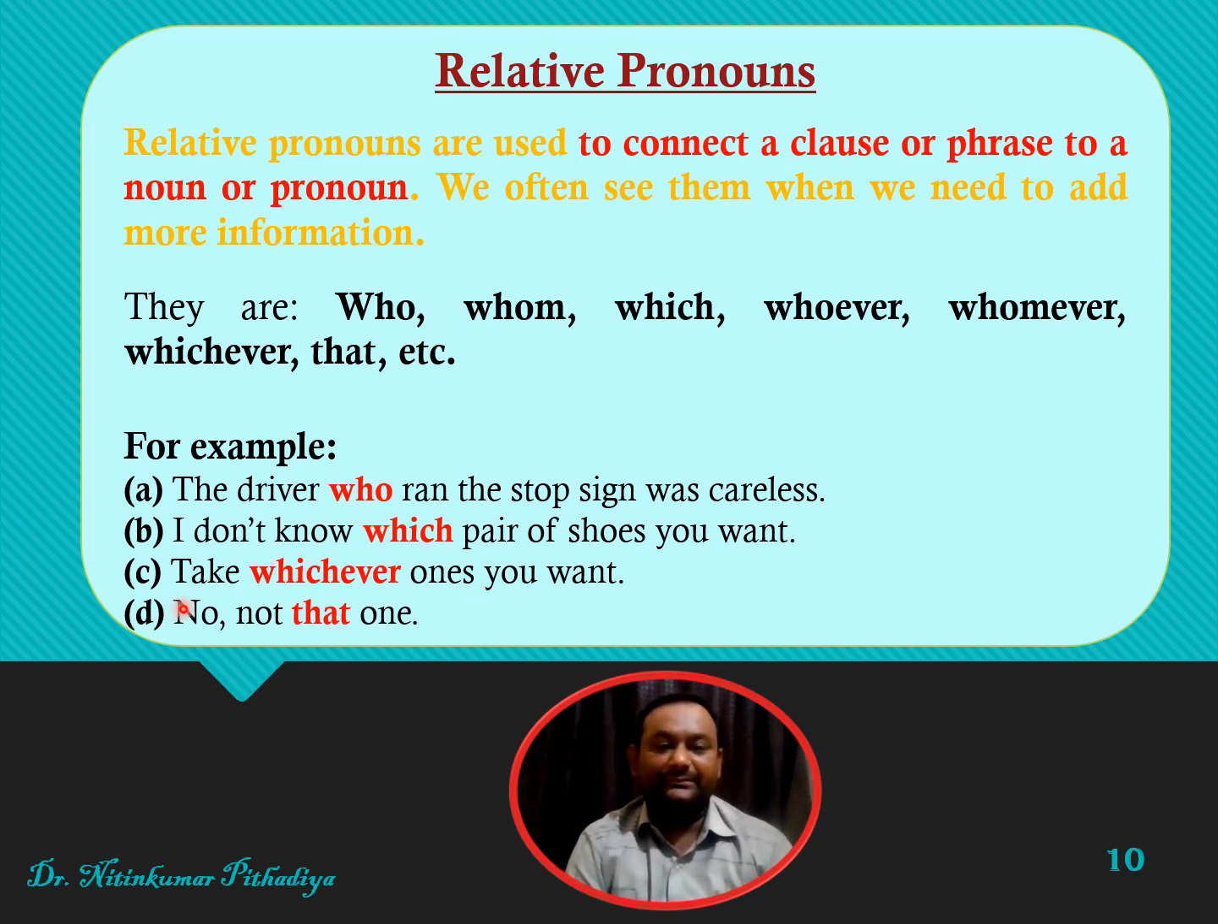Then the third example, take whichever ones you want, means any. And the last is no, not that one. We are telling someone, no, don't use that one. So friends, relative pronouns are used in this way.